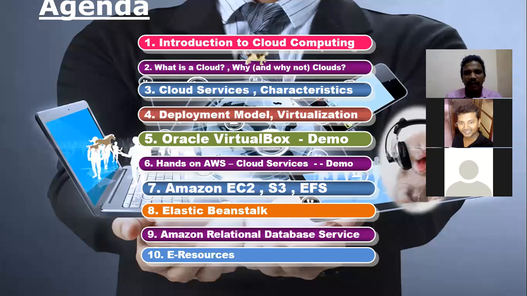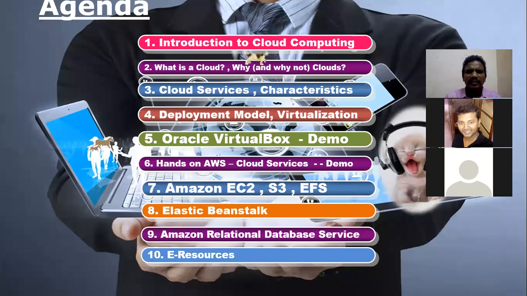Cloud services, three major services: software as a service, platform as a service, and infrastructure as a service. Characteristics, four major characteristics, that is on-demand service, pay for computing as you use it, scalability, and then which provide everything as a service. Fine.